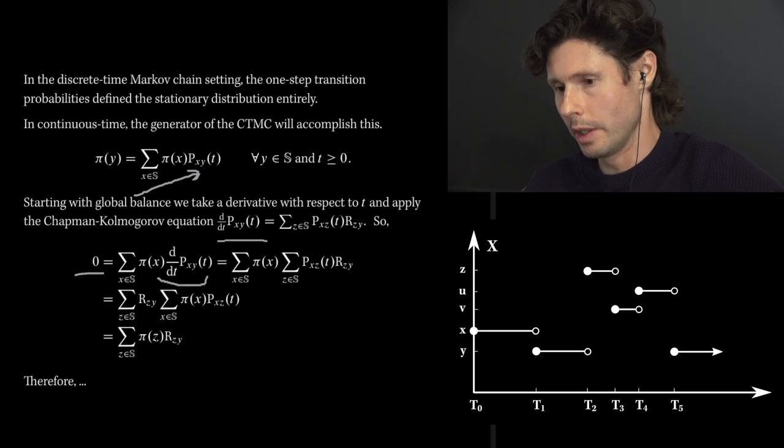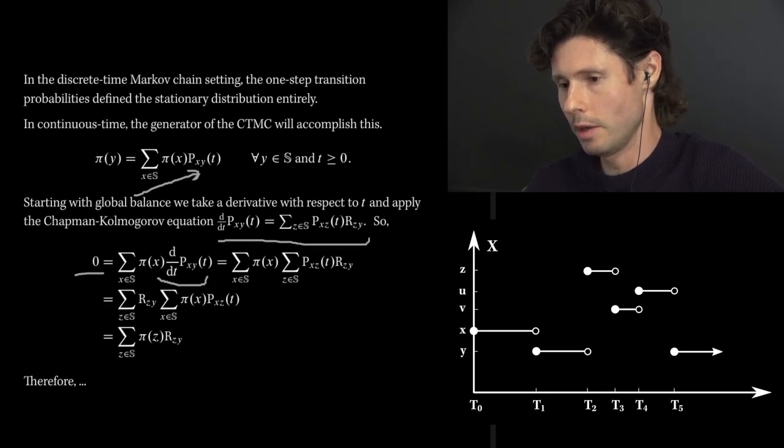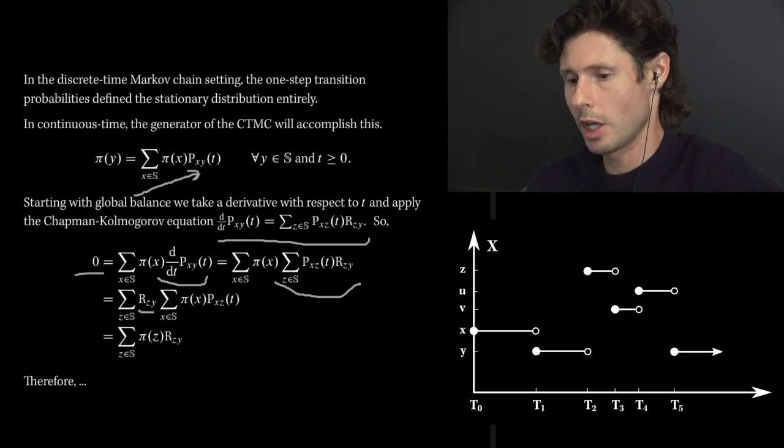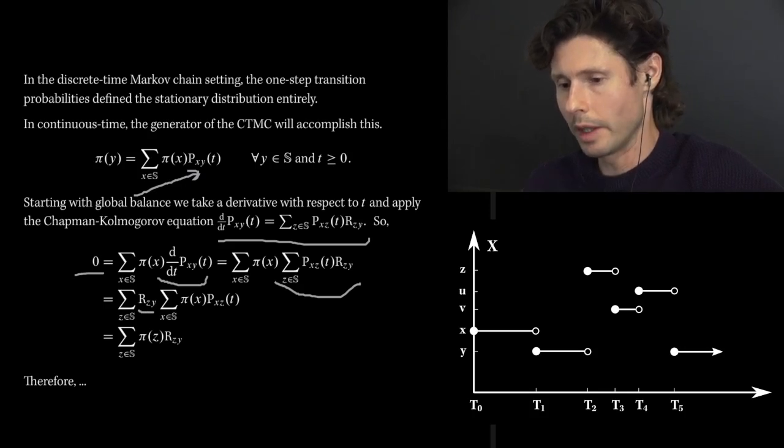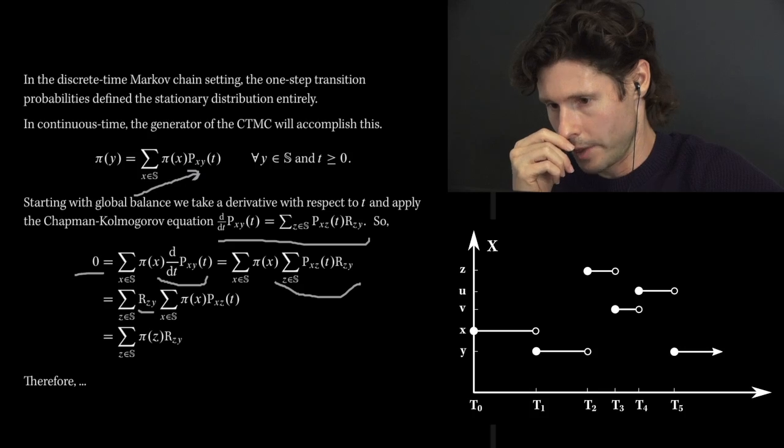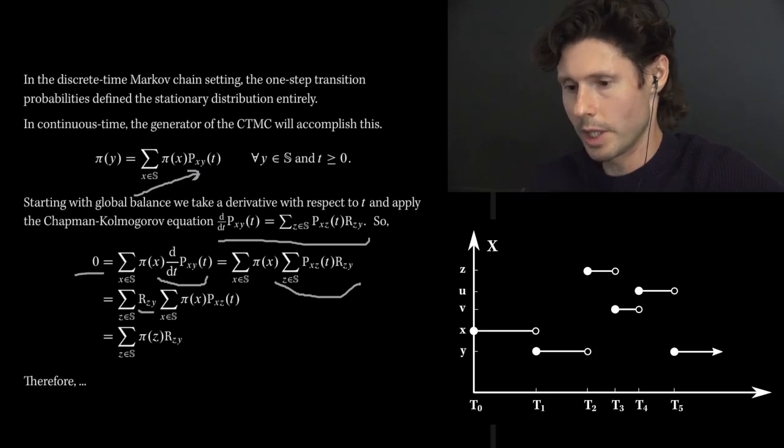So all I'm doing in the next step is substituting this expression here. So there it is, right there. And now it's just a matter of simplifying a little bit. One thing that you can do is put the pi x inside the sum. In fact, you switch the order of the sums. I'm going to put the pi x in, and then one of the sums, namely the one that sums over the x, is not going to depend on z, which allows us to exchange the order of summation and pull out the R z y, the generator from state z to state y, or the rate from state z to state y.